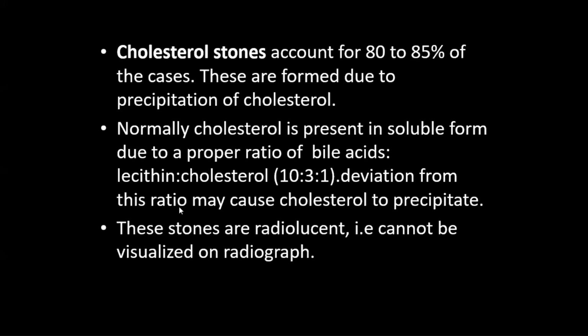In the MCQs, you may be asked what is the ratio for the cholesterol to be in the soluble form? The ratio is 10:3:1. That is bile acid 10 parts, lecithin 3 parts, and cholesterol 1 part. If it maintains this ratio, then cholesterol will be in the soluble form. If it deviates from this ratio, then cholesterol may precipitate, and it forms the cholesterol stone. And cholesterol stones are not visualized in the X-ray.